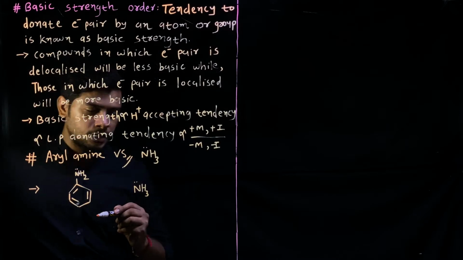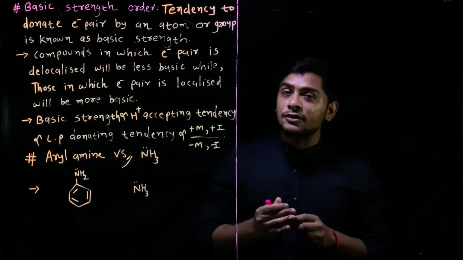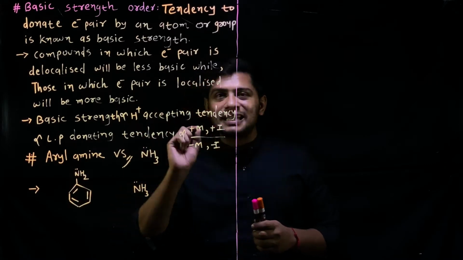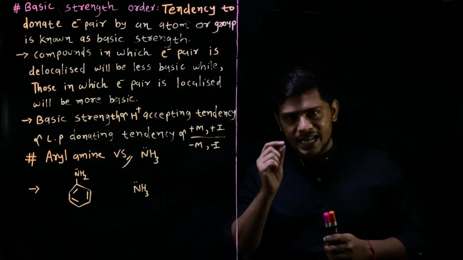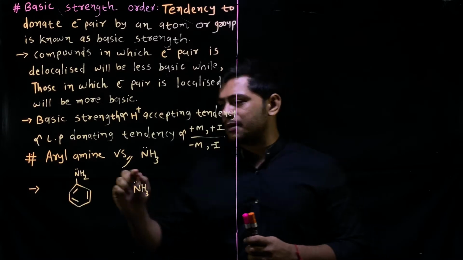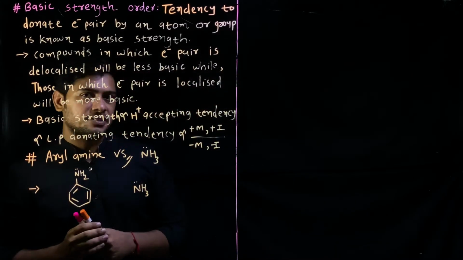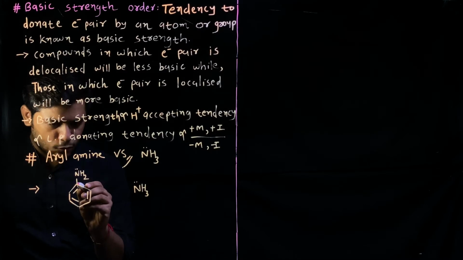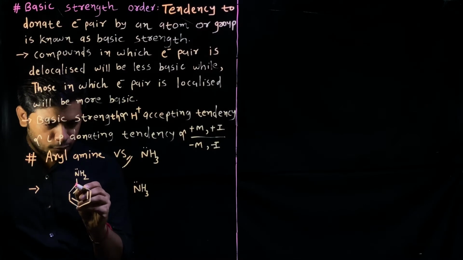As you can see, the electron pair present on nitrogen is directly connected with a carbon which is sp2 hybridized. So there is a pi bond present.